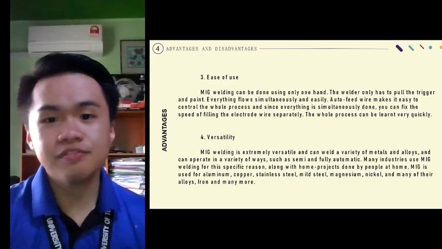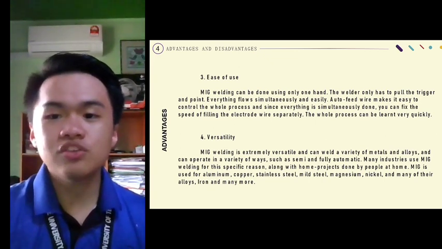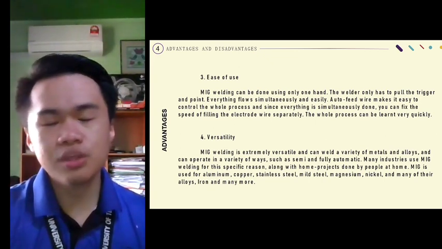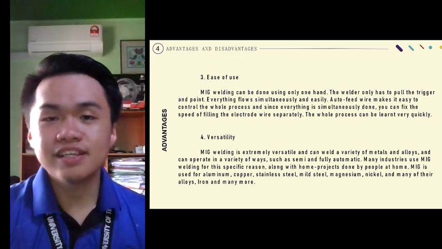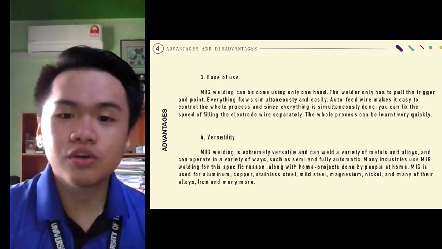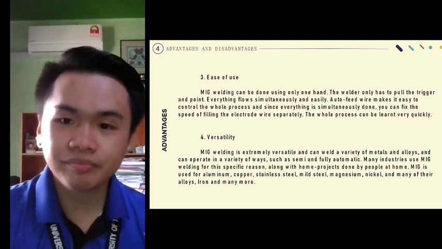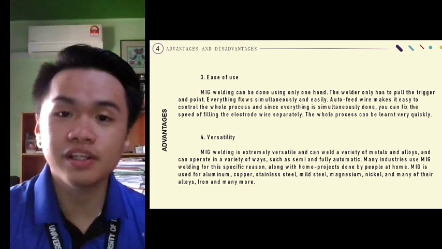Number 3, ease of use. MIG welding can be done using only one hand. The welder only has to pull the trigger and point. Everything flows simultaneously and easily. Auto feed wire makes it easy to control the whole process, and since everything is simultaneously done, you can fix the speed of filling the electrodes very separately. The whole process can be learned very quickly.